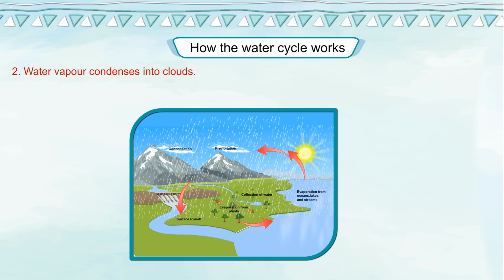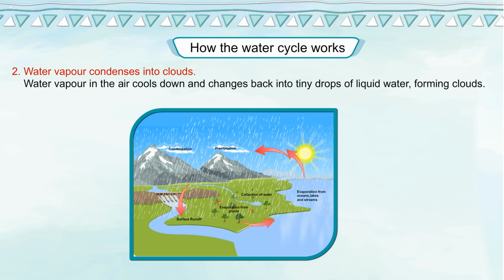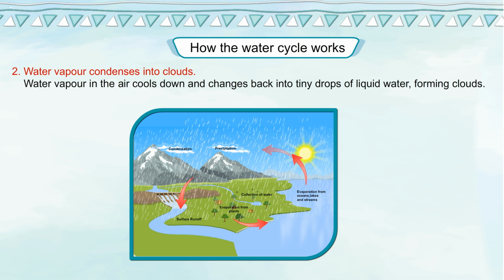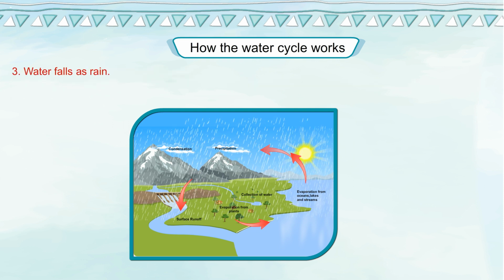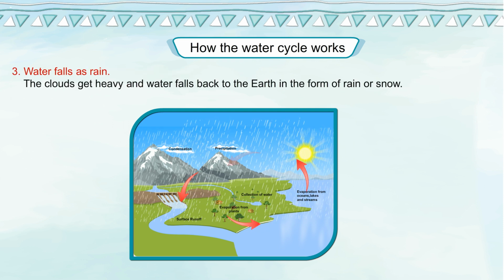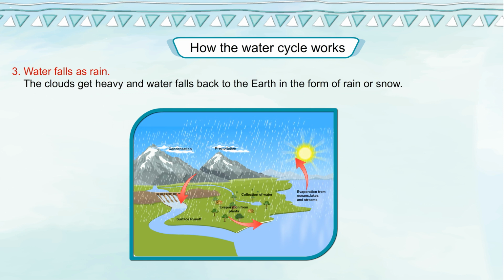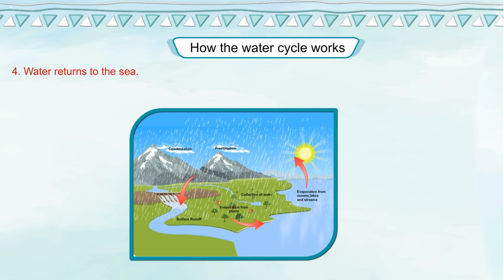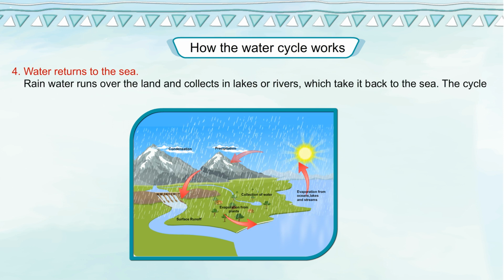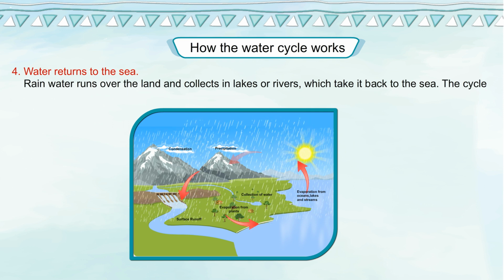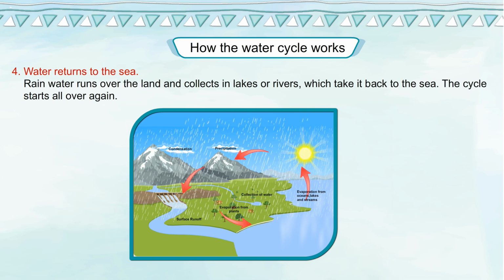2. Water vapor condenses into clouds. Water vapor in the air cools down and changes back into tiny drops of liquid water, forming clouds. 3. Water falls as rain. The clouds get heavy and water falls back to the earth in the form of rain or snow. 4. Water returns to the sea. Rainwater runs over the land and collects in lakes or rivers, which take it back to the sea. The cycle starts all over again.